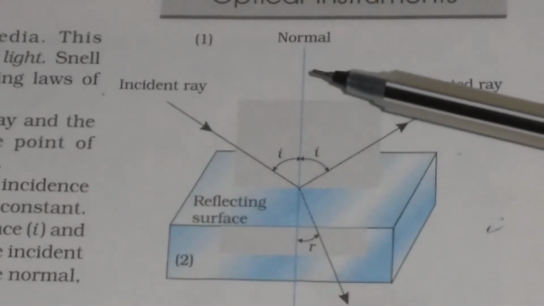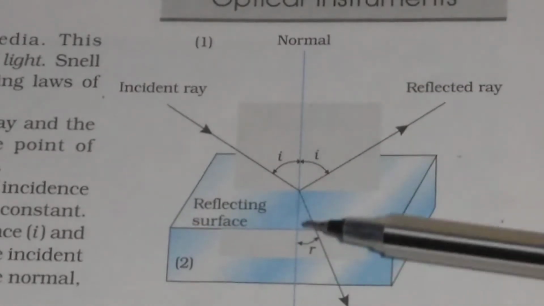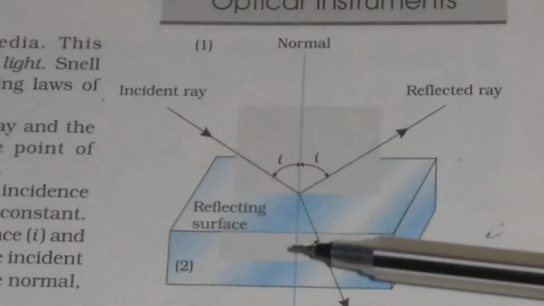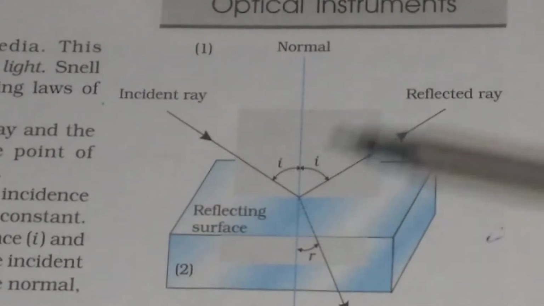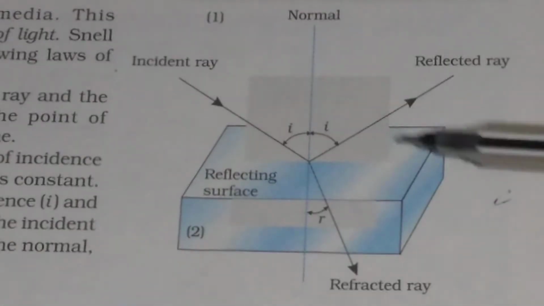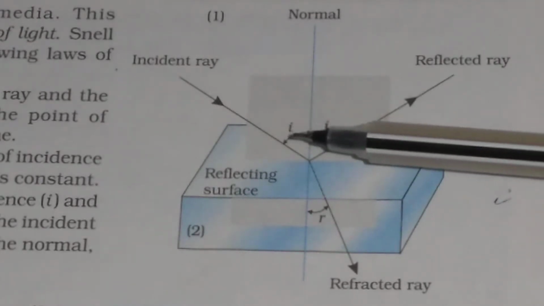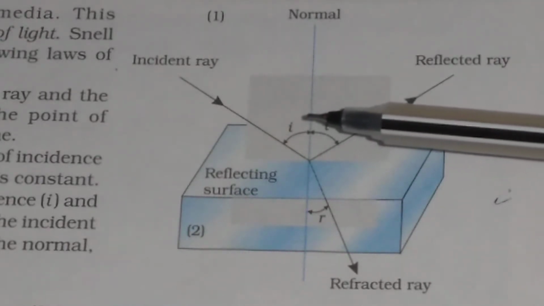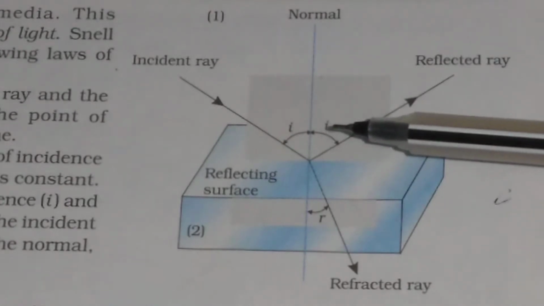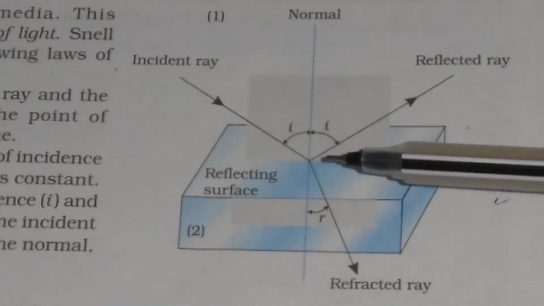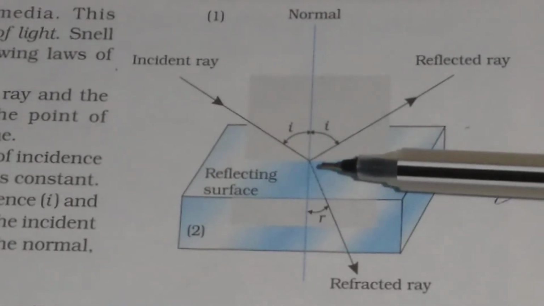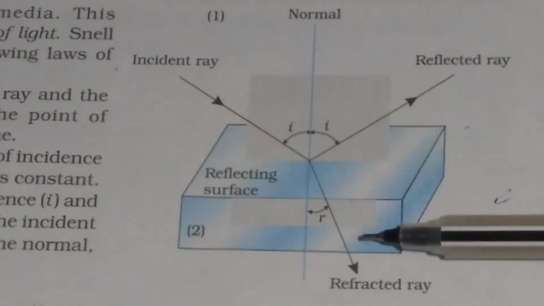But if the light falls normally, then there will be no change of direction of the light in the transparent medium. So the direction of propagation of an obliquely incident ray of light that enters the other medium changes at the interface of the two media, and this phenomenon is called the refraction of light.